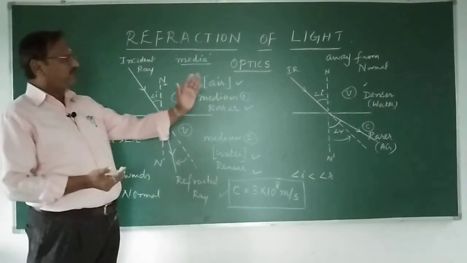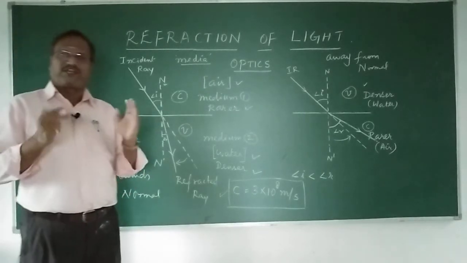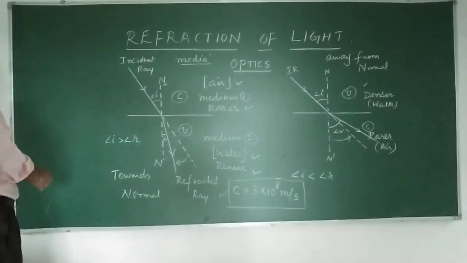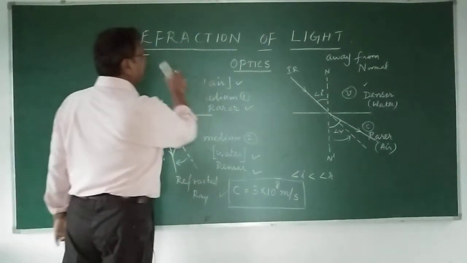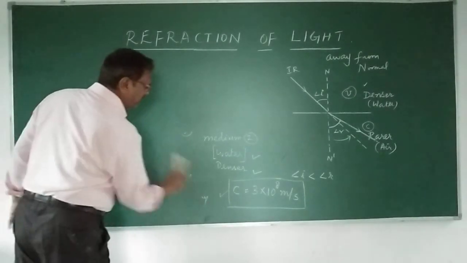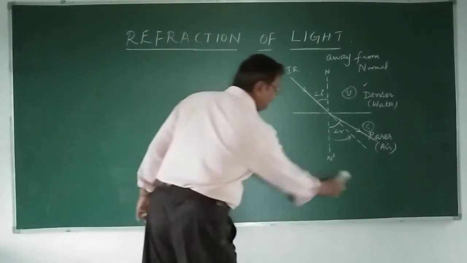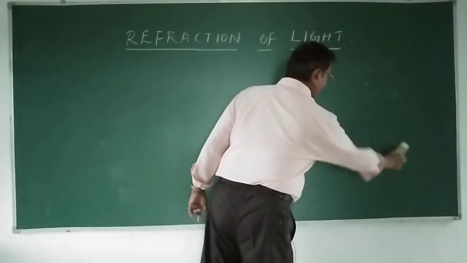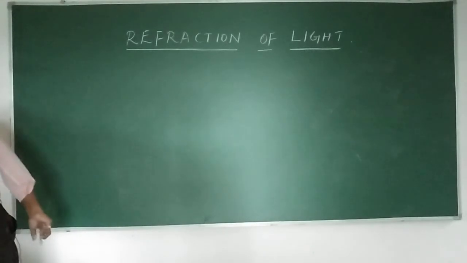In connection with refraction, we come to a definition called refractive index. This is the most important definition which you have to learn. Let me erase all these things. Incident ray, refracted ray, towards normal, away from normal, optically rarer, optically denser, angle of incidence, angle of refraction, all that we have now touched upon.